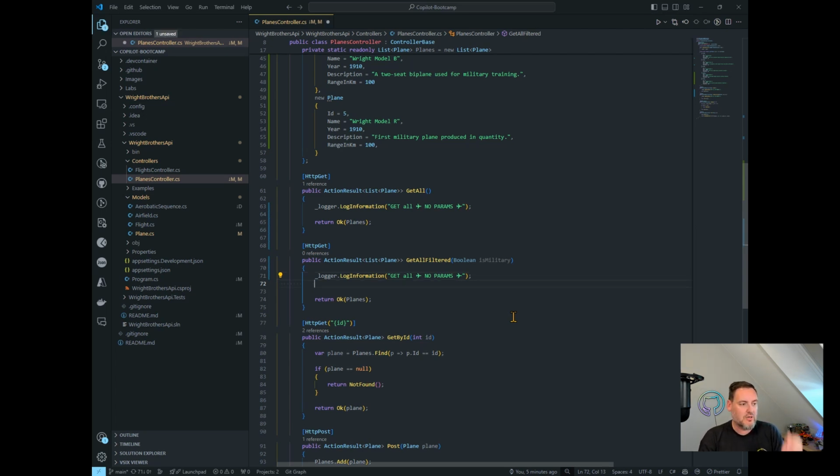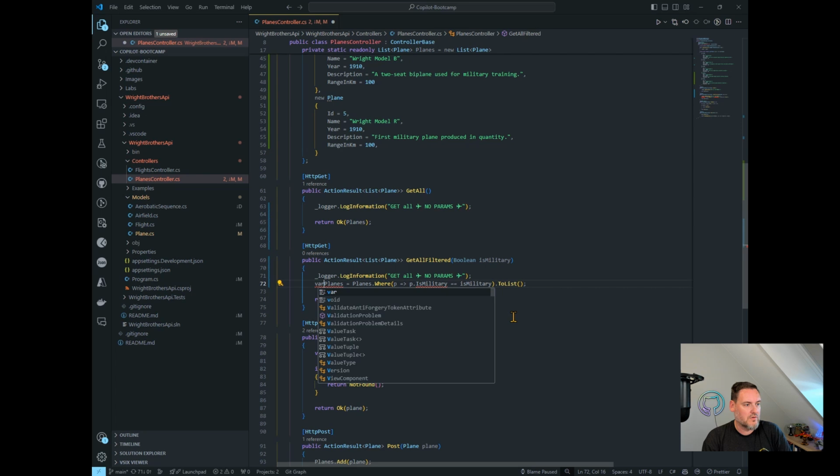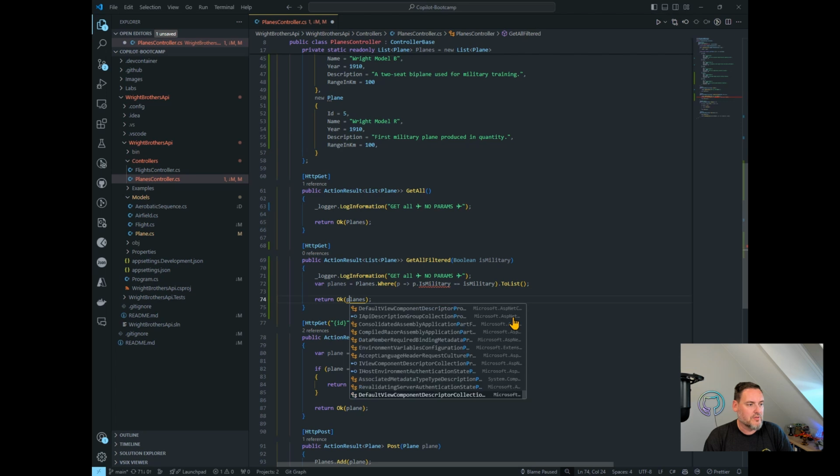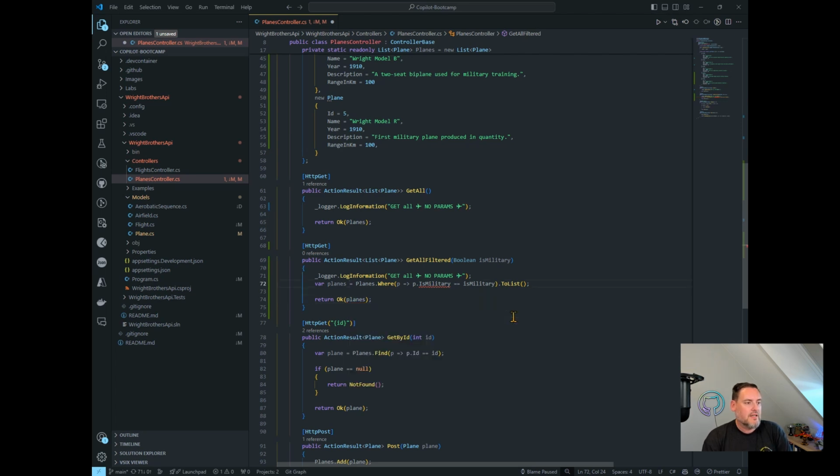So I would start writing something like planes equals, and then Copilot already starts to help me, saying, give me a new planes object that I can actually also return and implement this, otherwise my OCD will kick in. And it says, okay, we have planes filtered on is military to list. Something like that could definitely be something we could build.